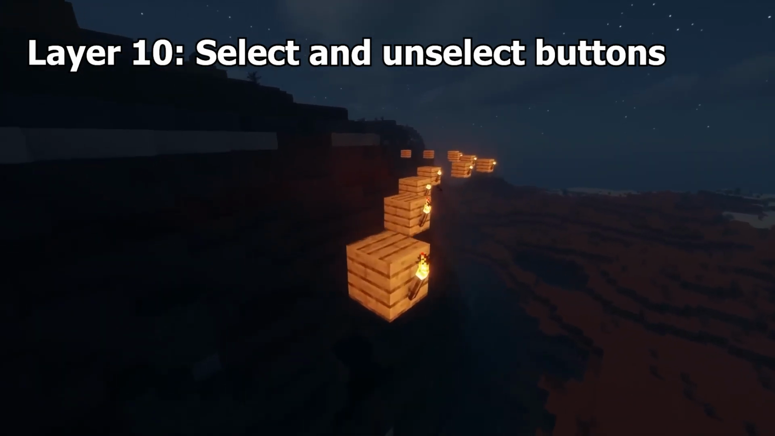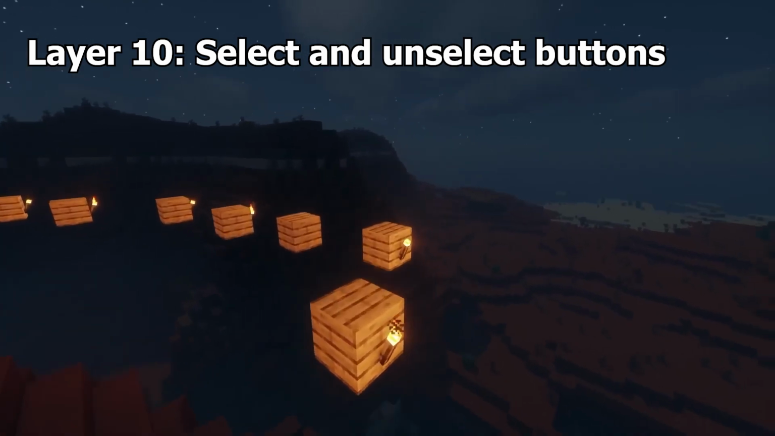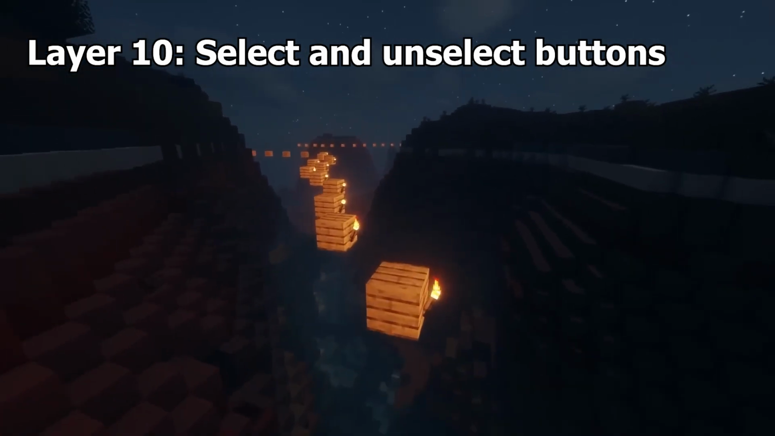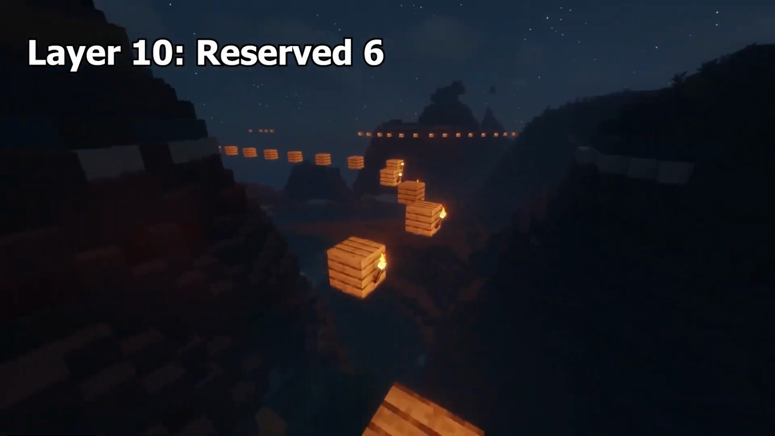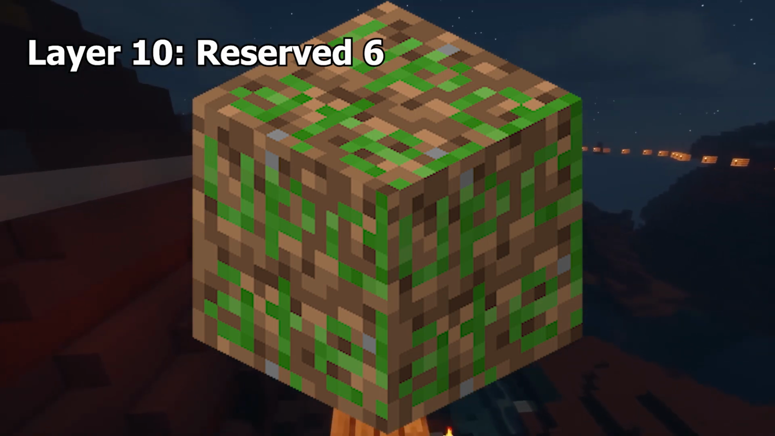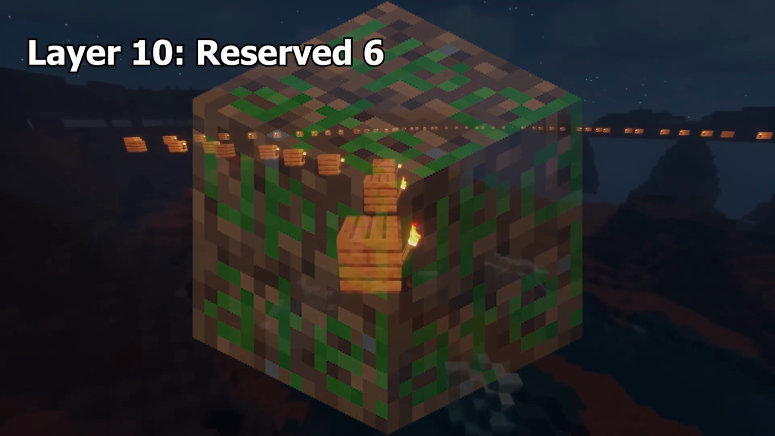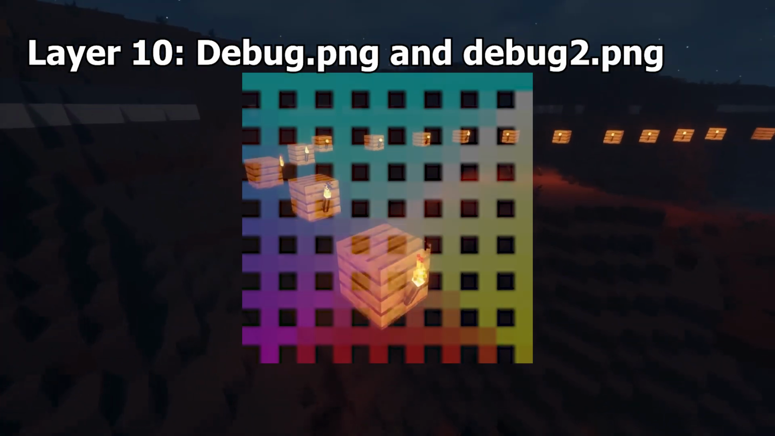Select and unselect buttons. These are files that can be found in the Java Edition version of Minecraft. Their purpose is unknown, but they could have been used as a template to create selected and unselected tabs in the GUI. Reserved 6. Reserved 6 is the name of an unobtainable Bedrock Edition block that has the same texture as the update game block. They were used as a placeholder for the fire block to help with bug fixing fire spreading.